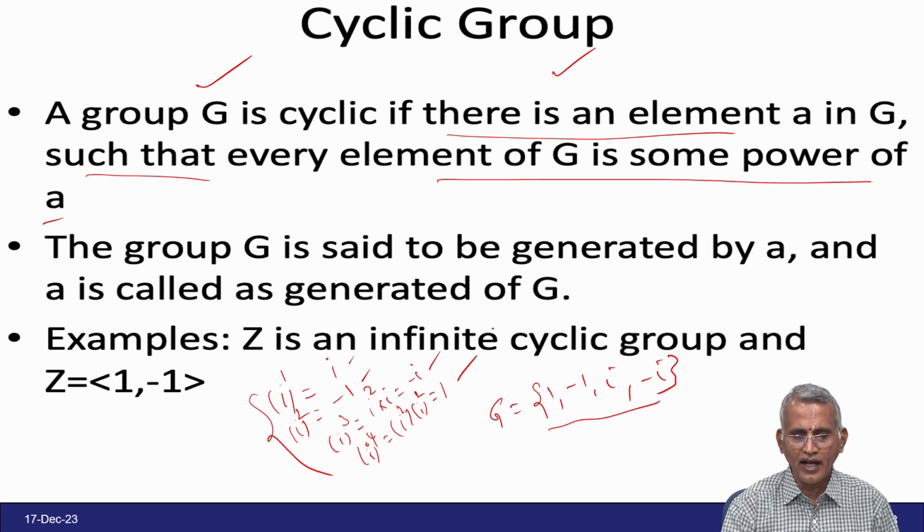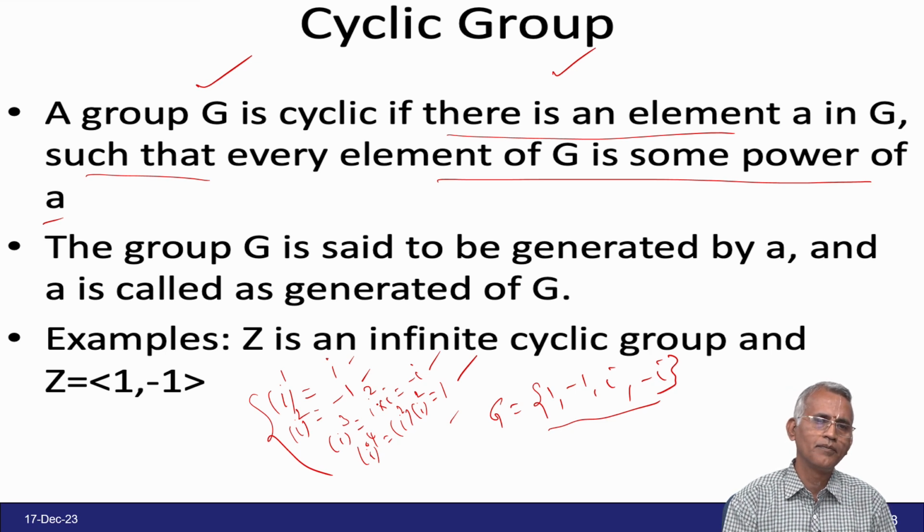So, a set having a generator is said to be cyclic. The number of elements here is 4, and i power 4 should be 1, and the rest of the elements should come as powers. If all the entries come in the powers of this one, then it is said to be cyclic.